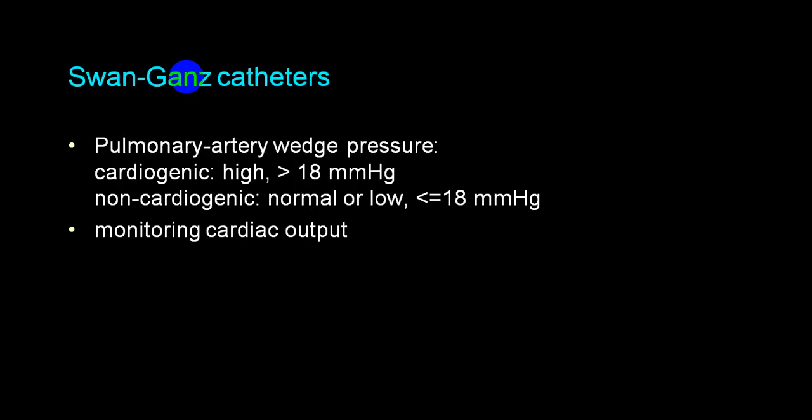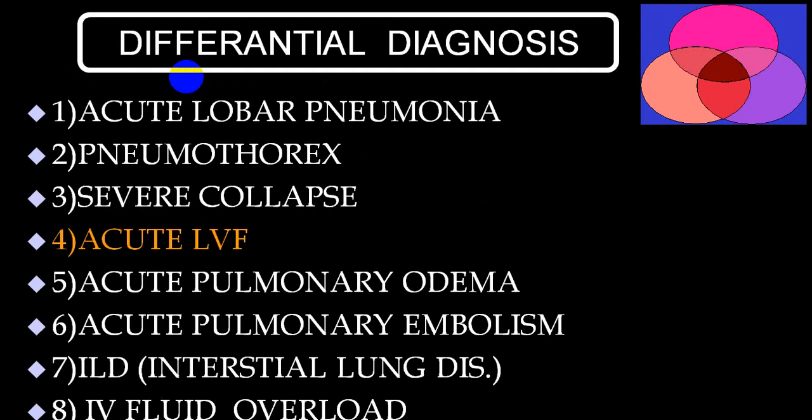In a cardiogenic variety, valve abnormalities, left ventricular hypertrophy, reduced left ventricular ejection fraction, pericardial disease, etc. you can identify by doing a good echocardiography. Swan-Ganz catheter will help you to identify pulmonary arterial wedge pressure. If it is more than 18, cardiogenic; less than 18, more in favor of non-cardiogenic.